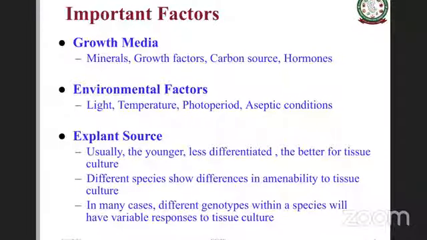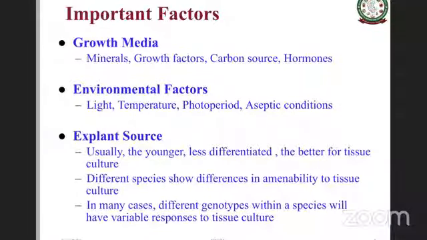Then the second important factor is environmental factors such as light, temperature, photoperiod, aseptic conditions. We need to provide them. We need to optimize them, and then we need to provide them in the quality that is really required for tissue culture to happen. Then the third and very important factor is explant source.